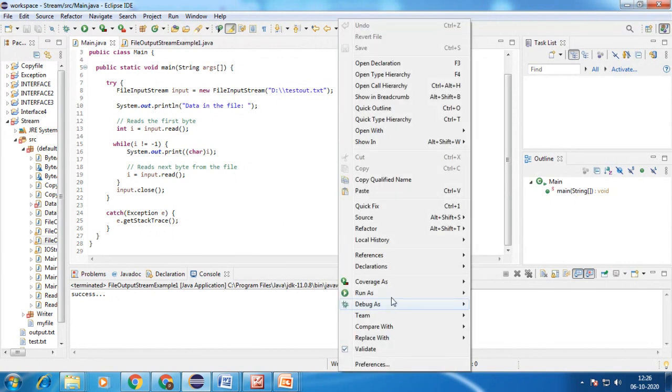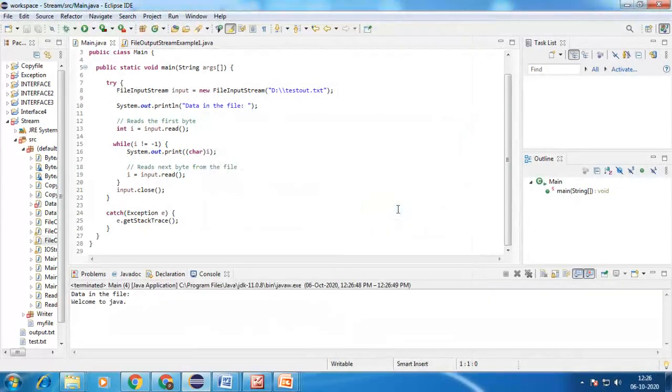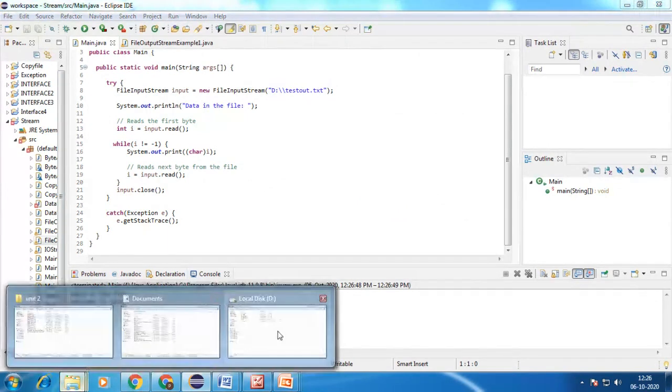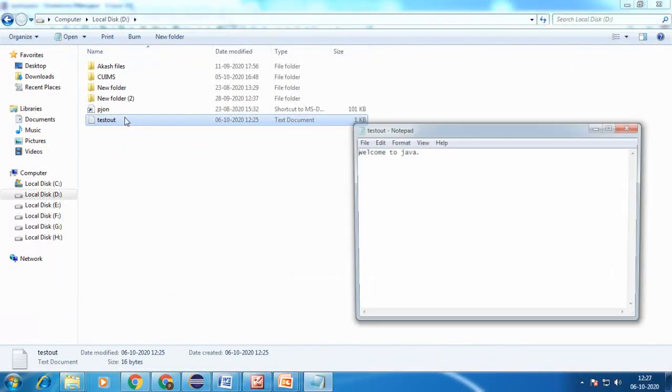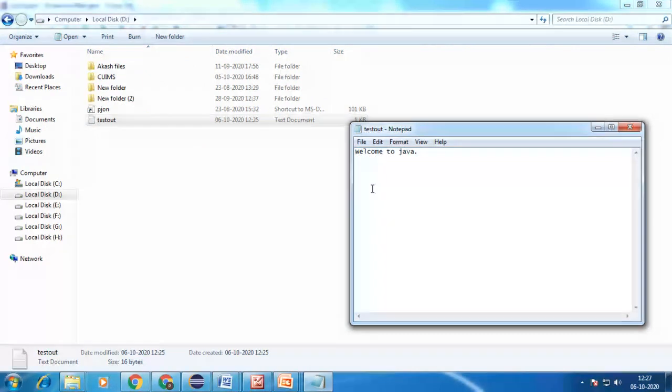But now I run this, and I get this particular data, because previously there was no test out.txt. Now inside this test out.txt there is the data, welcome to Java.